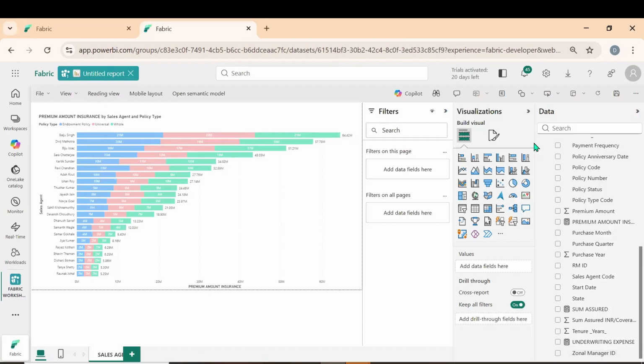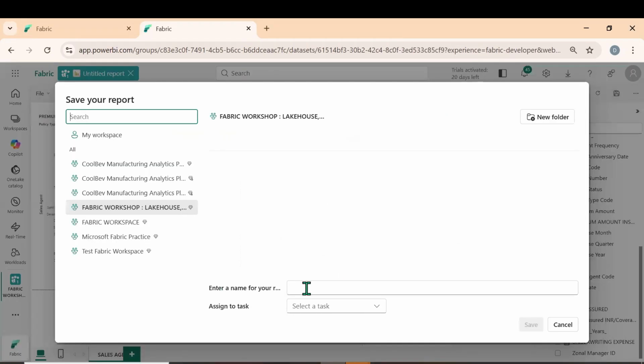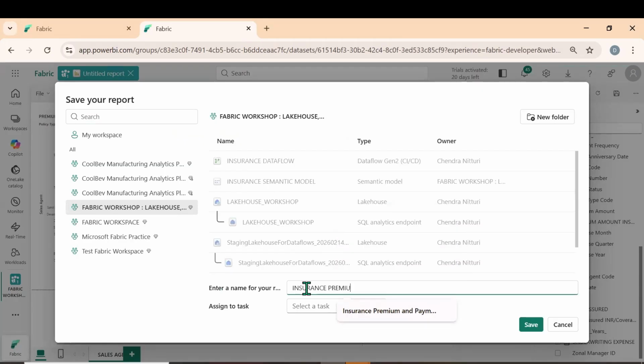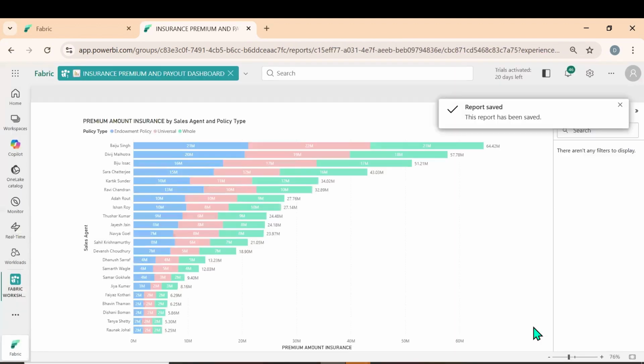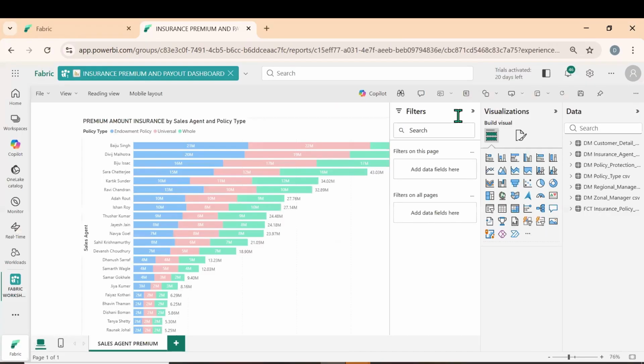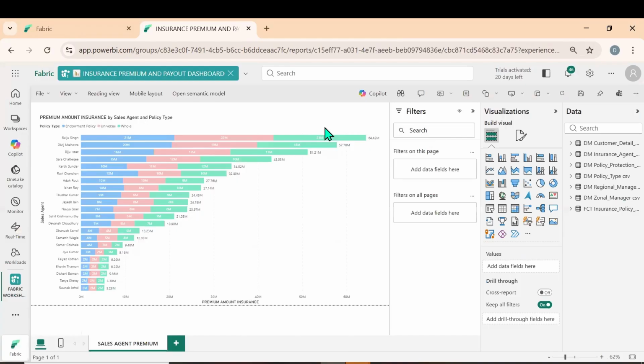The next thing, click on save this report. Let me enter the name of the report, insurance premium and payout dashboard, and click on save. Okay, we saved it. Now we are able to see the report. If we want to edit, click on edit and we can make whatever changes we want.